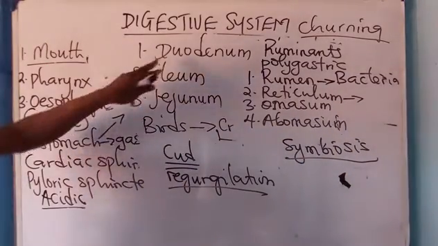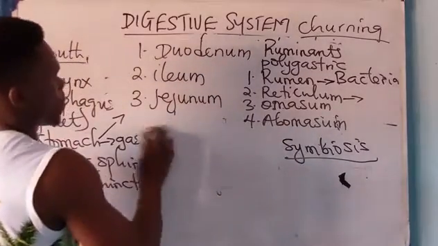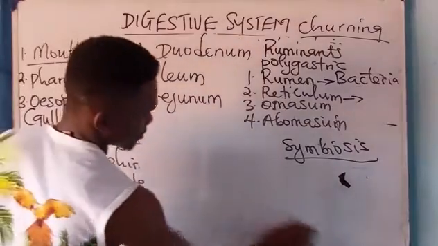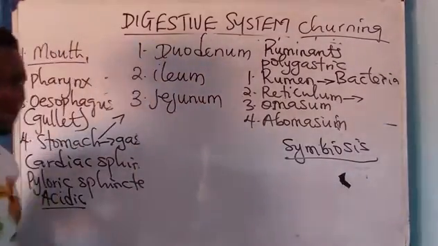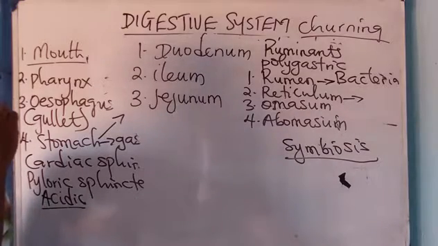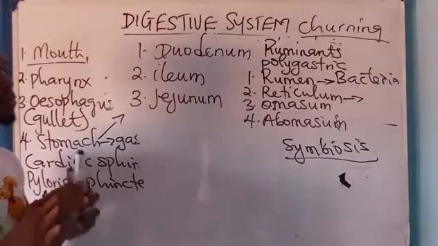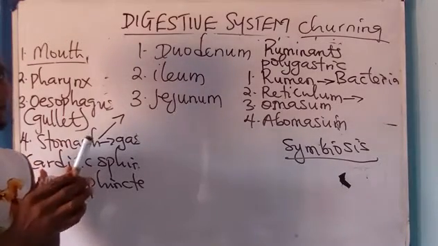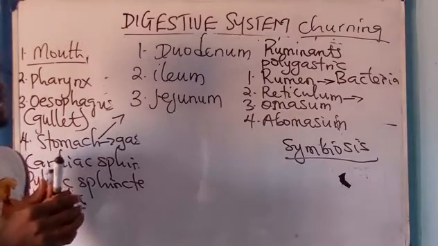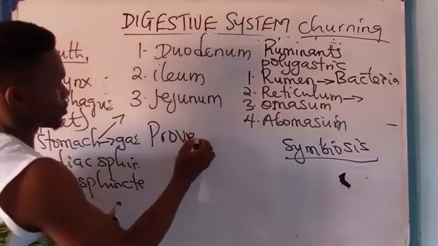Now, let's come back to duodenum. All right. Now, in birds, I just remember something. In birds, the part of their alimentary canal that plays the role of stomach in higher animals is called proventriculus.